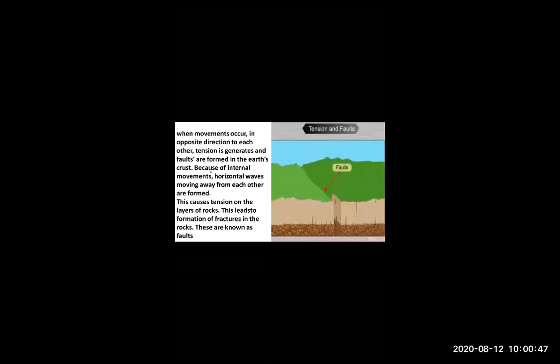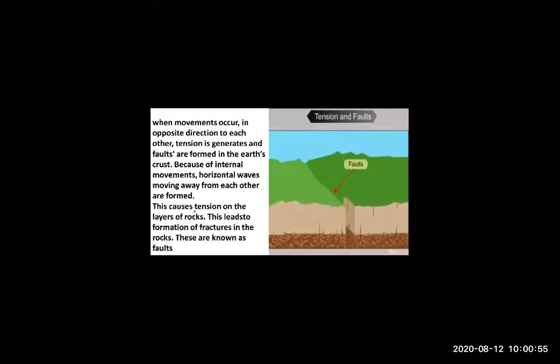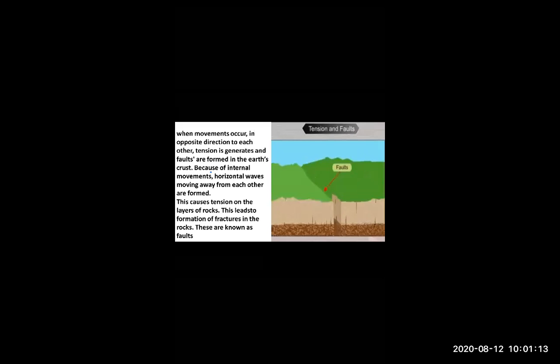Sangeeta teacher, kindly explain the meaning of fold mountains. I'm explaining that. Thank you. Yes, Aryan, wait, teacher will explain. Sangeeta teacher, just explain block mountain. Some students are having doubt.